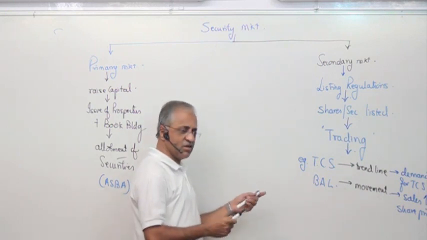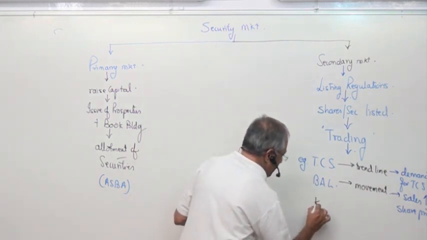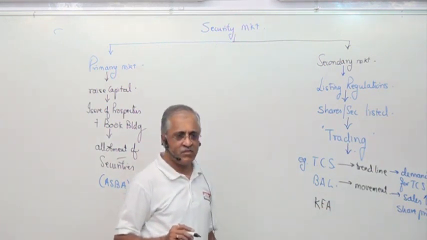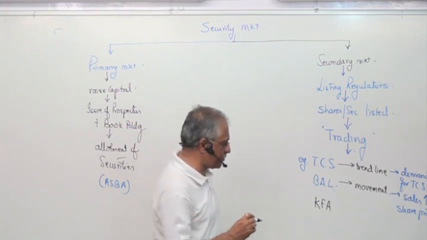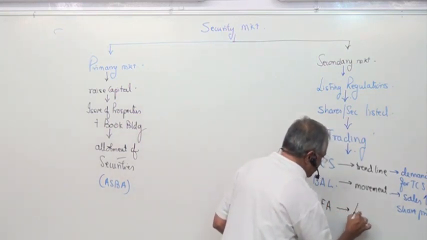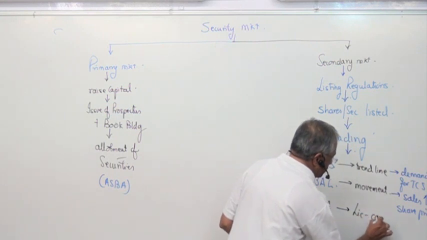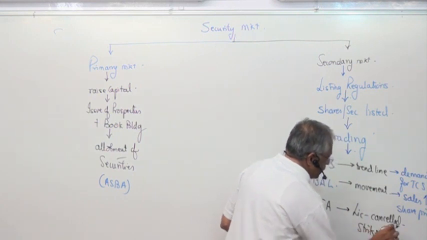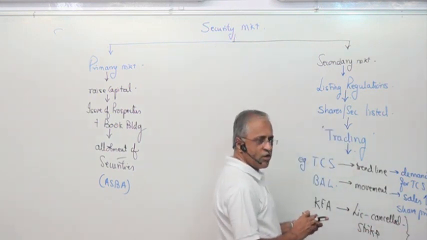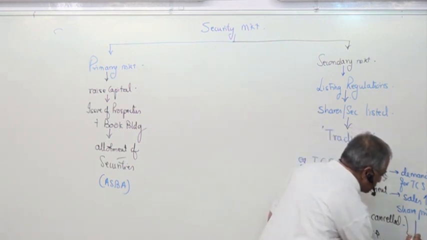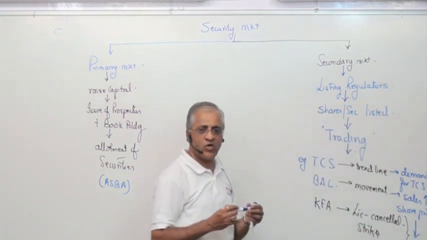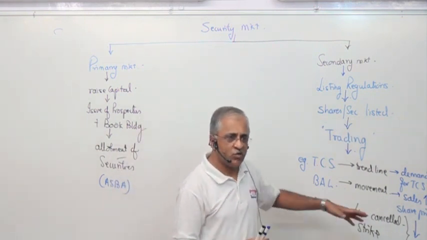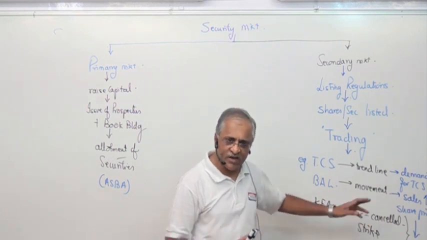Then we'll take our typical example, KFA, Kingfisher Airlines. It has come down to 1 rupee. It was doing good, then it came down. What happened is, the license was cancelled. There was a strike. All these factors put together saw the share price go down. You have plenty of examples like this. Bhushan Steel also went down, there was a problem there.